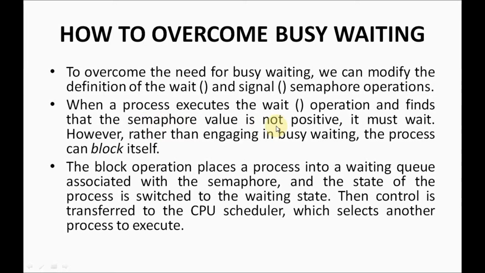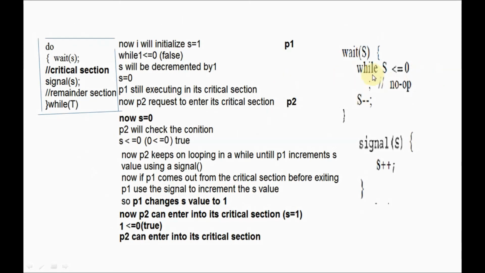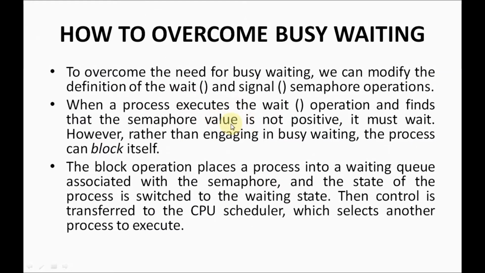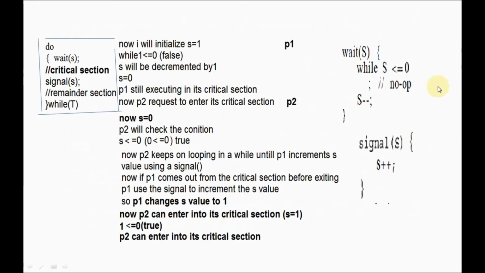When a process executes the wait operation, here P2 executed this while statement and finds that the value is not positive. Actually 0 is there, but remember carefully, in the busy waiting semaphore, values can also be negative.